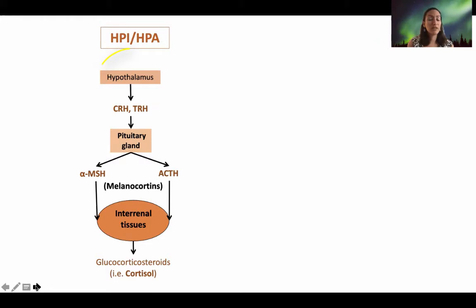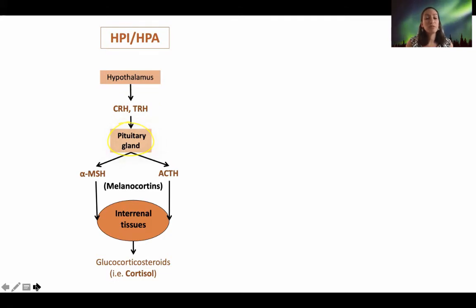So like we said earlier, the hypothalamus is the one that sort of is the command center. It's integrating information about the external environment. If it senses a stressful situation or stressful conditions inside of the organism, it will release corticotropin releasing hormone. It might also release thyrotropin releasing hormone, and that would act in the pituitary.